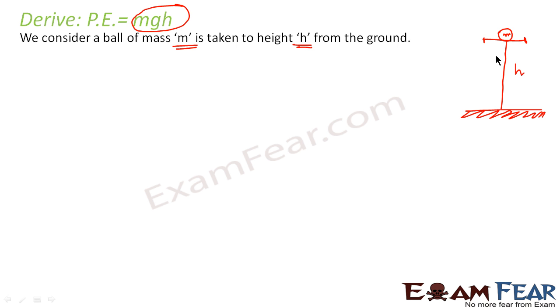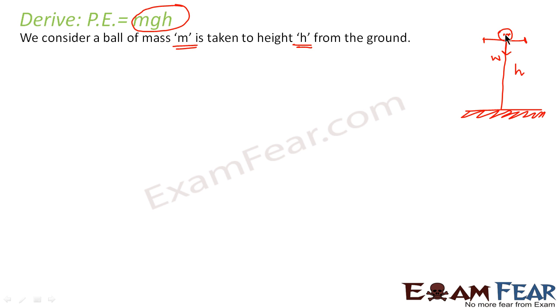Now, what are the forces that will act on this ball? The weight of the ball will act downwards, right? So what is the force with which the ball will be attracted towards the surface of the earth?